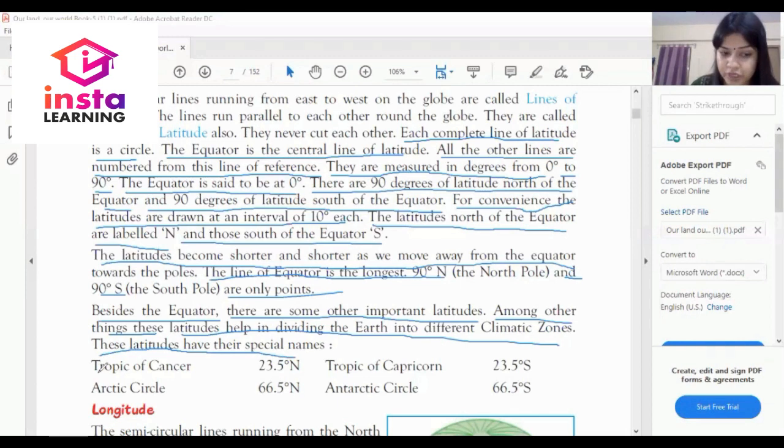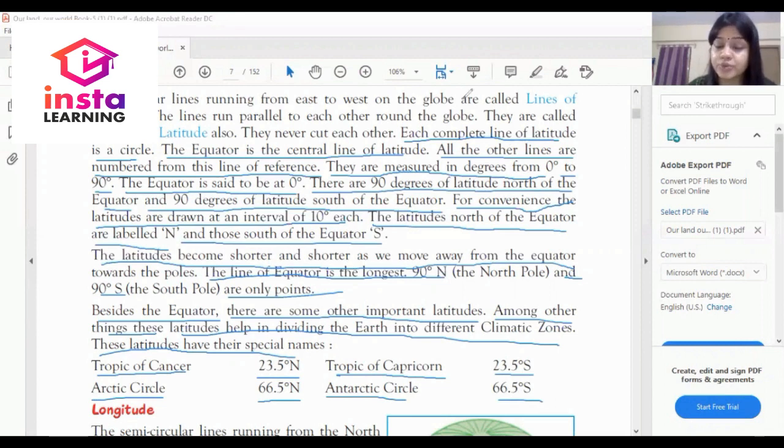So very first, Tropic of Cancer. This is at 23.5 degree north. Tropic of Capricorn, which is at 23.5 degree south. Arctic Circle, which is at 66.5 degree north. Antarctic Circle, which is at 66.5 degree south.